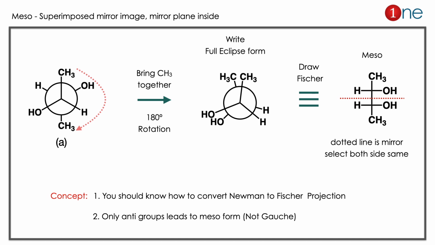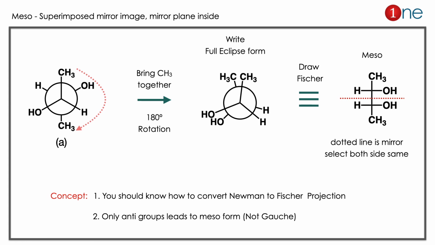Here the meso form is in question. Meso means superimposed mirror image. The quick trick will be mirror plane inside. Here we have to draw in terms of Newman projection to Fischer projection. So we have to bring all eclipsed forms together. So CH3 is behind CH3, OH is behind OH, H behind H.